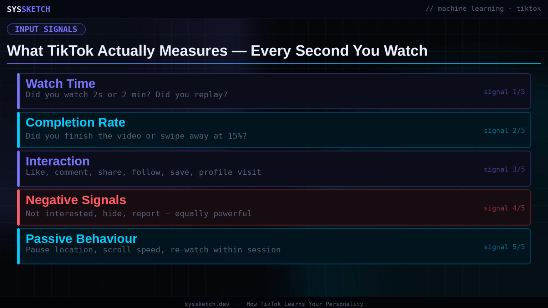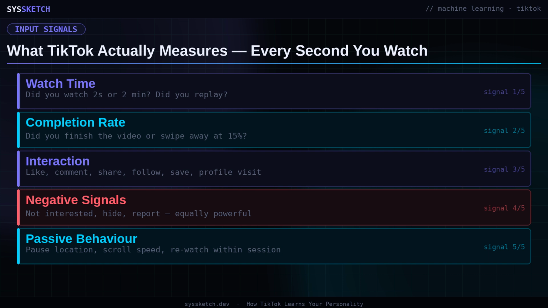Positive interaction signals are also logged. Likes, comments, shares, follows, saves, and profile visits, each weighted differently because they represent meaningfully different levels of intentional engagement with the content. And critically, negative signals are treated as first-class training data, not as edge cases to be discarded. When you tap not interested, scroll past in under a second, or explicitly report content, that data is just as informative as a like. The system learns the precise shape of your attention, including all its edges and boundaries.